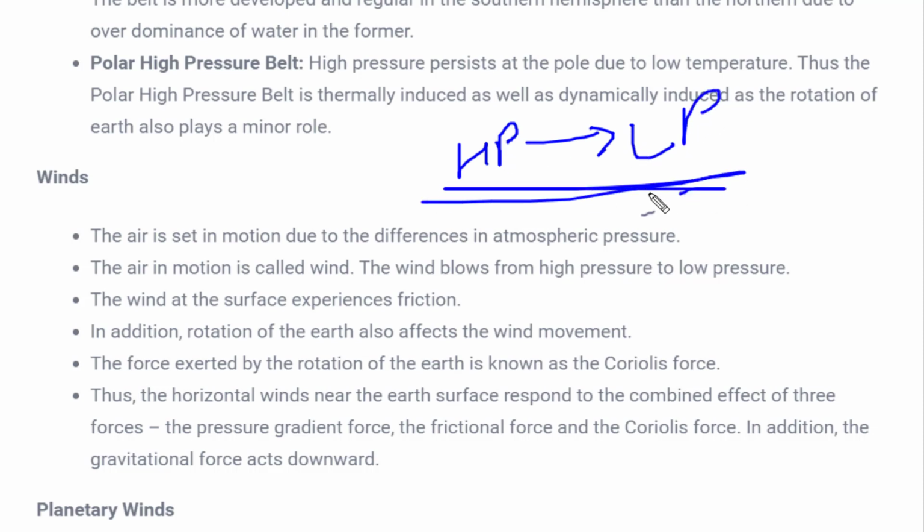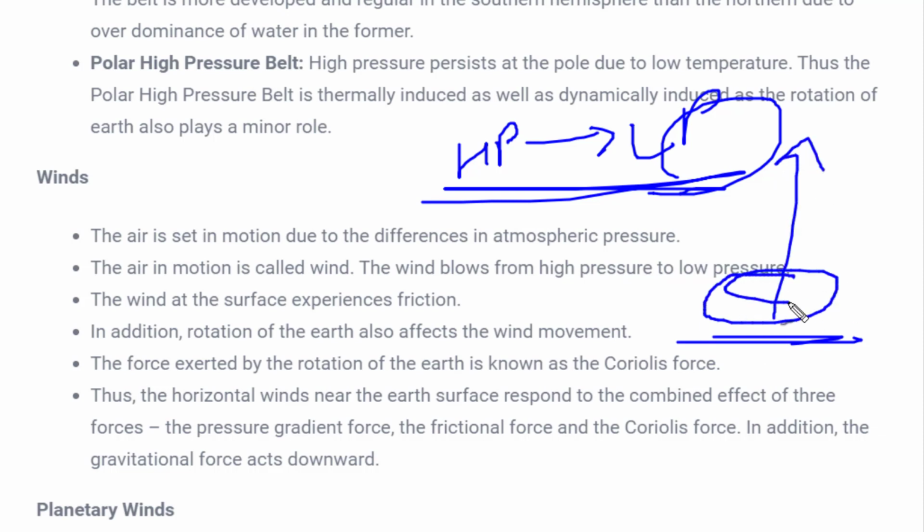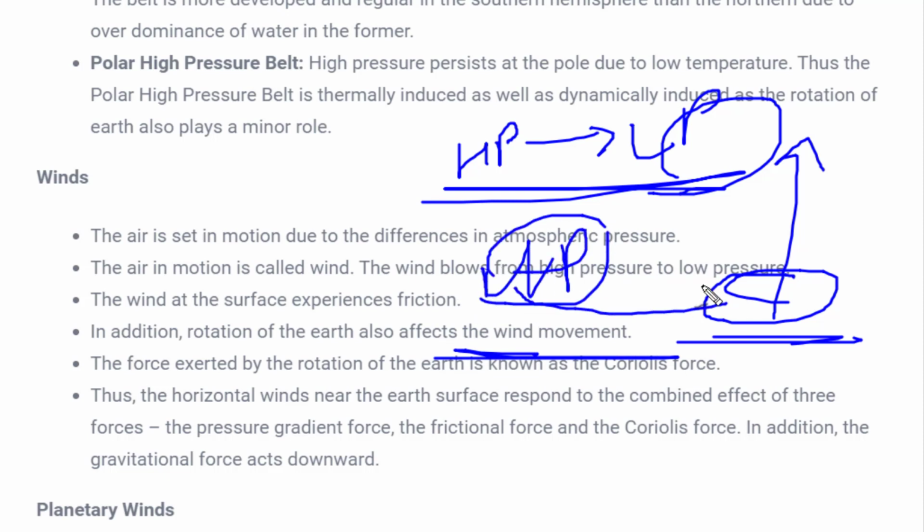Now what happens at low pressure, I've already told you: the air on the surface of the earth gets heated up and starts moving upwards. Now a space is created over here. Some other air has to fill this gap. So the air which is at high pressure, meaning the temperature is low, will move over here and fill this gap. So we can see the horizontal movement of air is called wind.